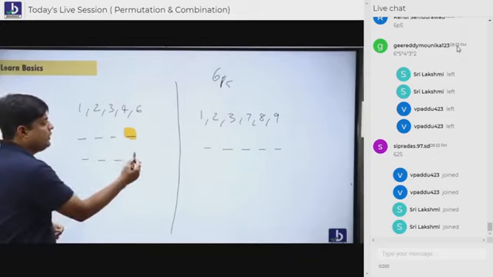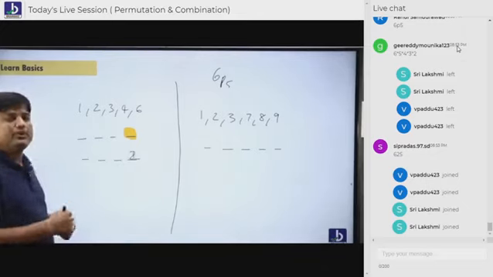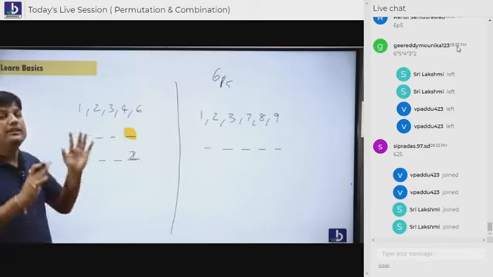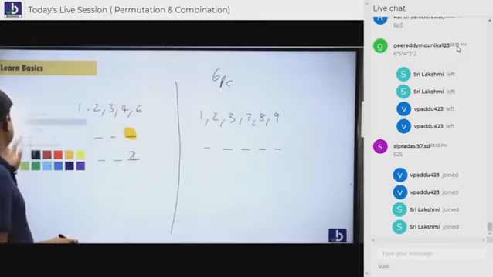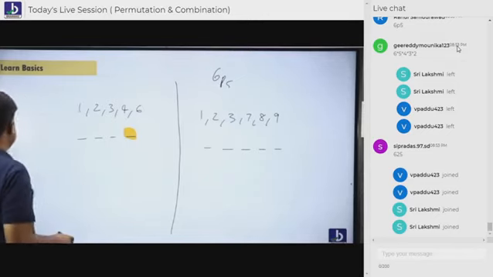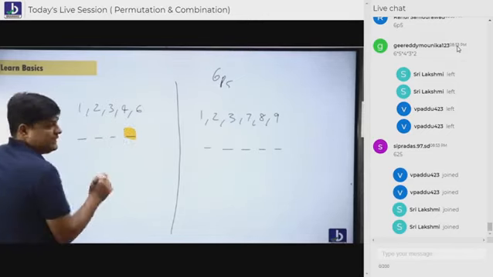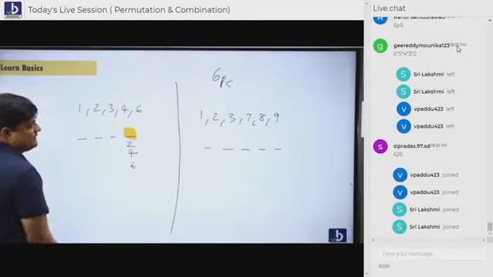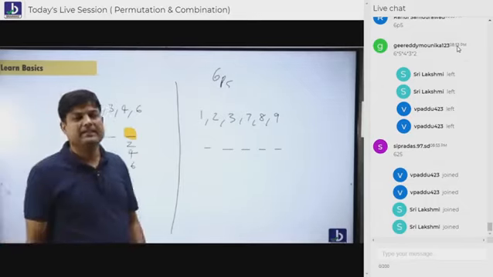So can I put 2 here? Yes, of course, you can put 2. Can I put 3 here in the end? No. Can you put 4 here? Yes. Can you put 6 here? No. So in the given 5 people, who have the guts to sit here? Either 2 can sit, or 4 can sit, or 6 can sit. That's it. Only 3 people have a chance.